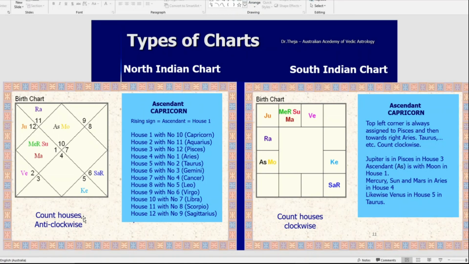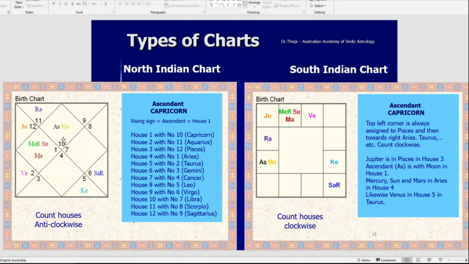Look, count houses anti-clockwise, from the very top one. The top house here where the moon and 10 is, that is the first house. That is always the first house. In Sri Lanka, in some countries they put number 1, but that's not necessary. We know in every birth chart, the top one is the first house. Most important is what is the sign assigned to that ascendant, Capricorn, because the rising sign is Capricorn. Ascendant or the first house, all the same.